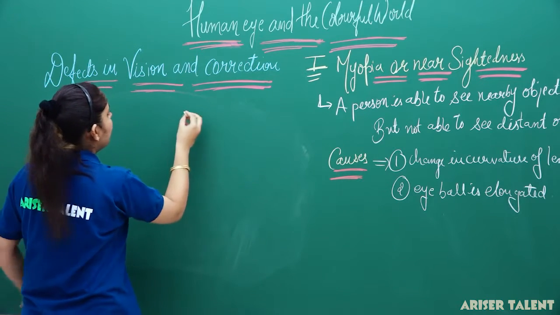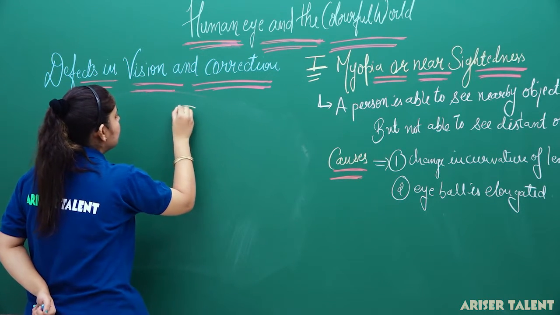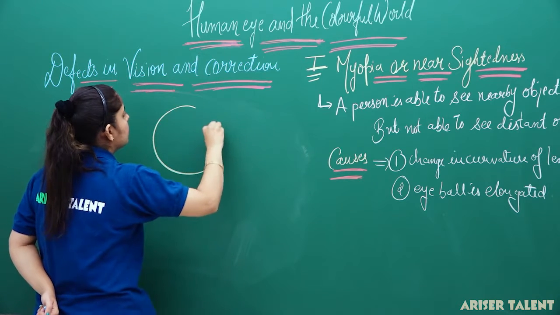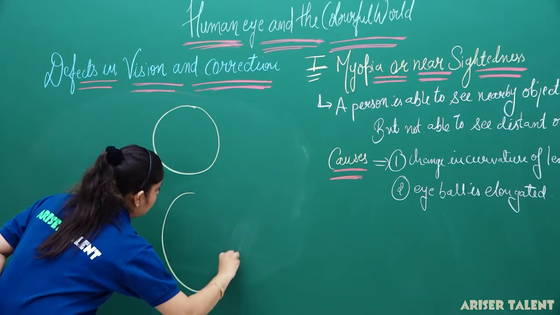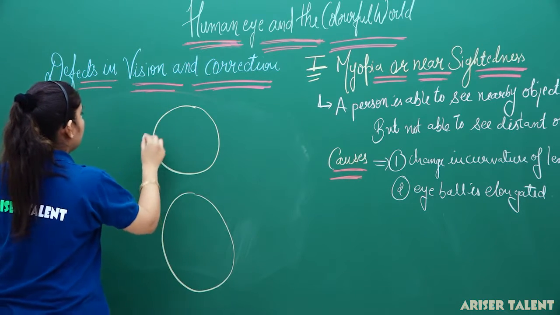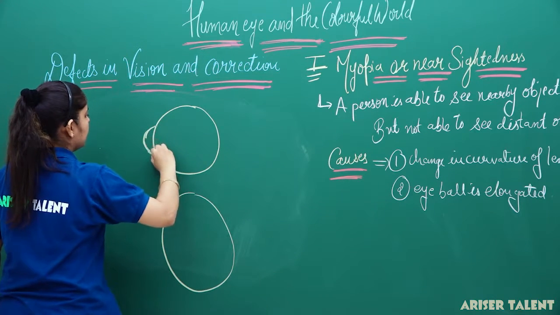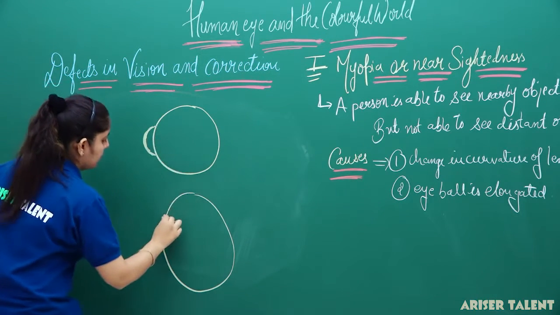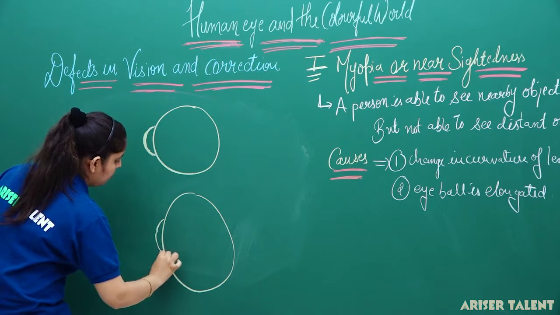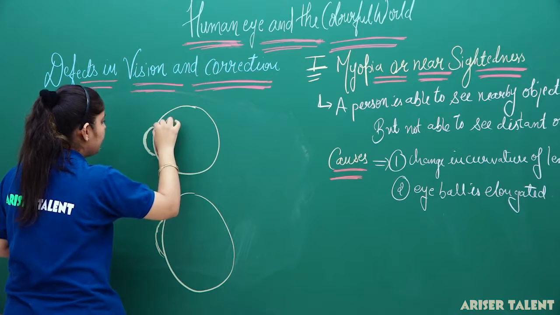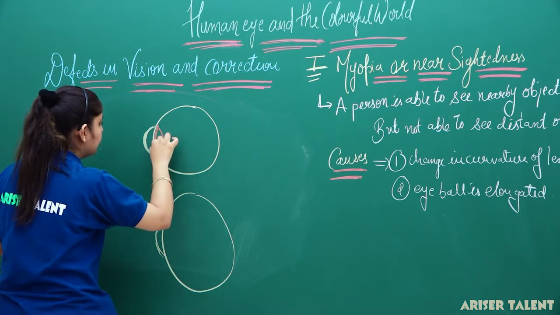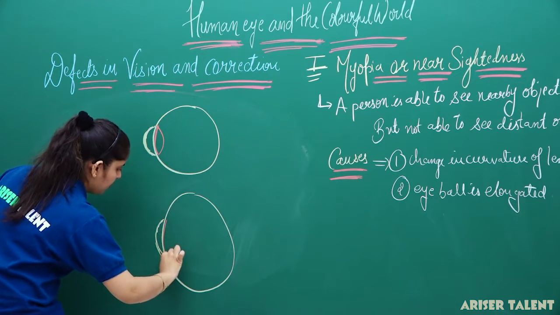So, here I am drawing three diagrams. This will be my lens.